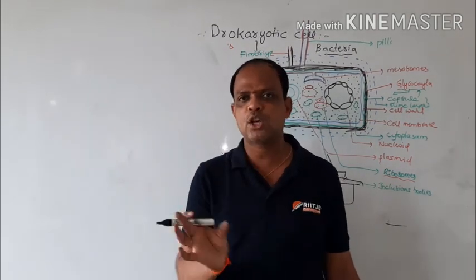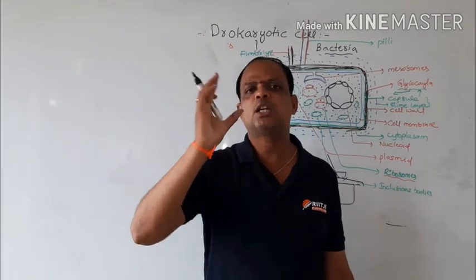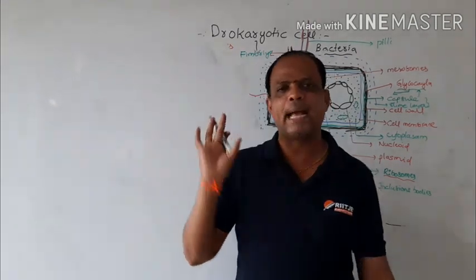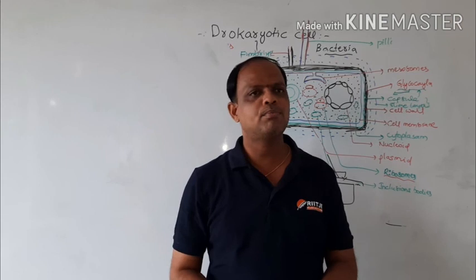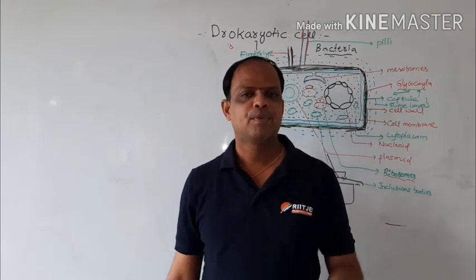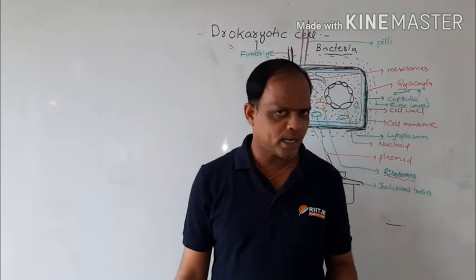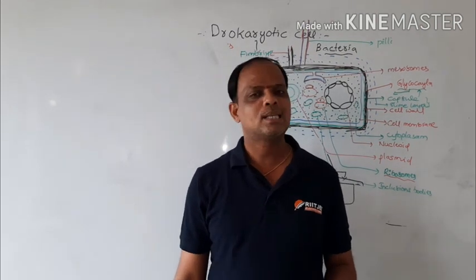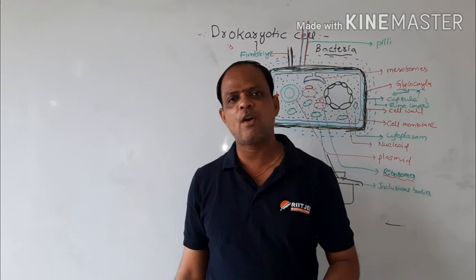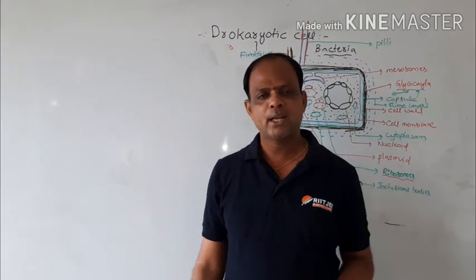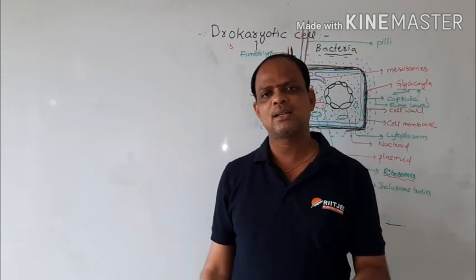In such fields we use different bacteria for their useful characters. Some harmful bacteria are Mycobacterium leprae, which causes leprosy, Mycobacterium tuberculosis, which causes TB, Salmonella typhimurium, which causes typhoid, and Clostridium tetani, which causes tetanus.